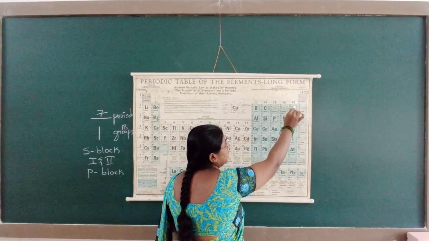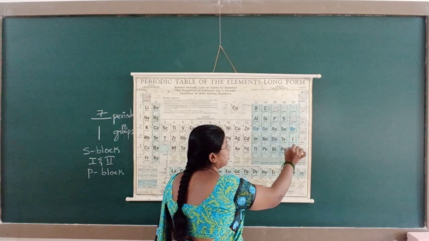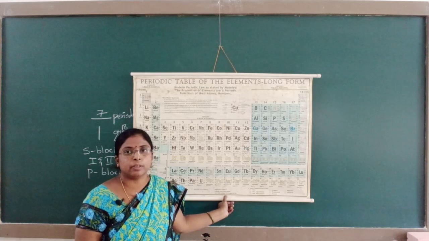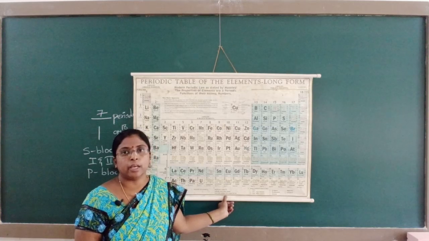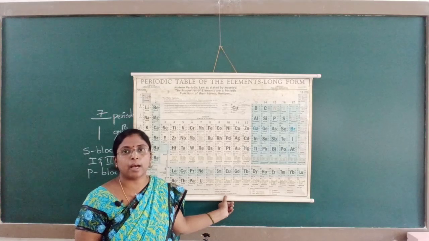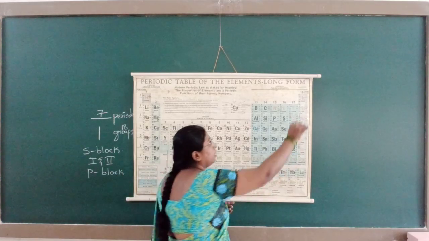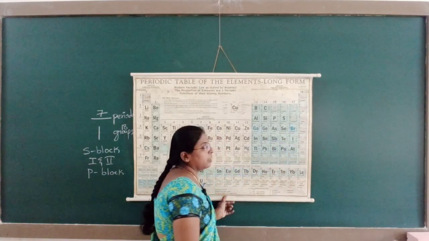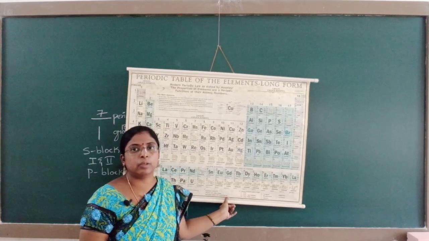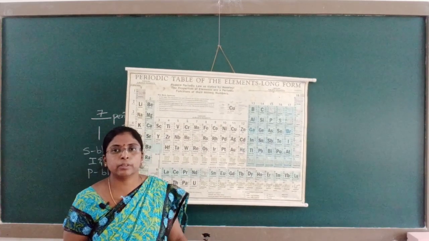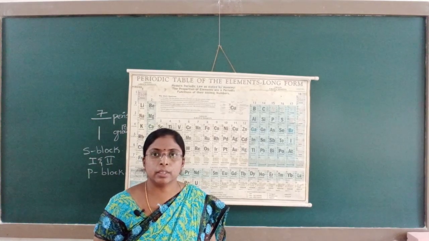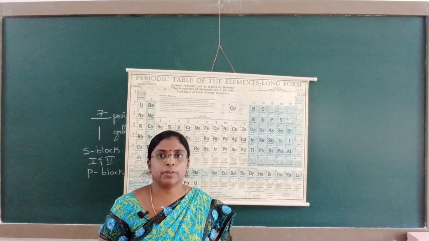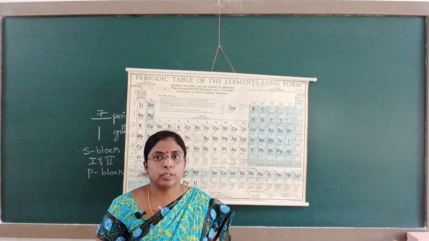17th group elements are fluorine, chlorine, bromine, iodine, astatine. These are all halogens, hence the 17th group elements are known as the halogen family. 18th group elements are helium, neon, argon, krypton, xenon and radon. These are known as zero group elements. Why do we call it zero? Because its valency is 0. They have a completely filled orbital. The last orbital is completely filled. Hence we call them zero group elements.